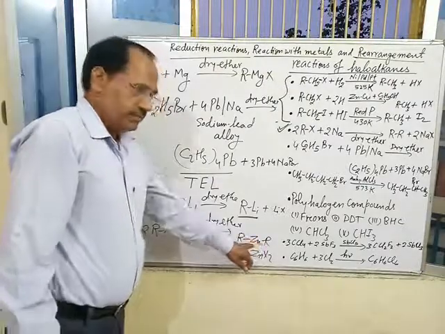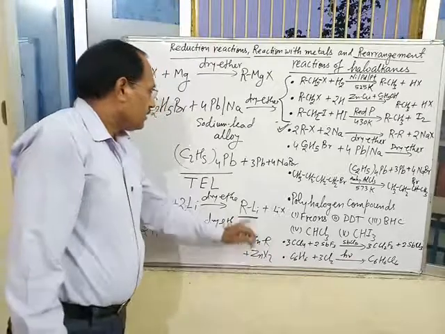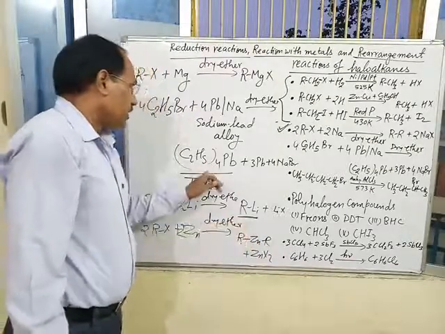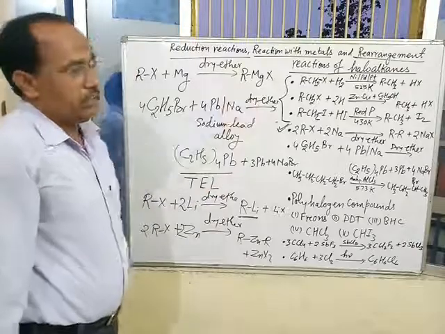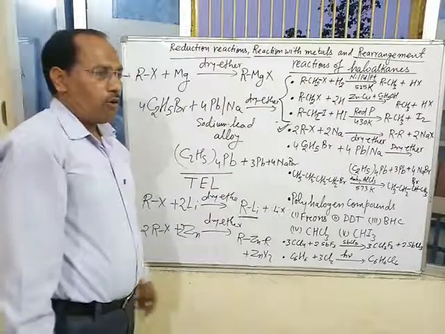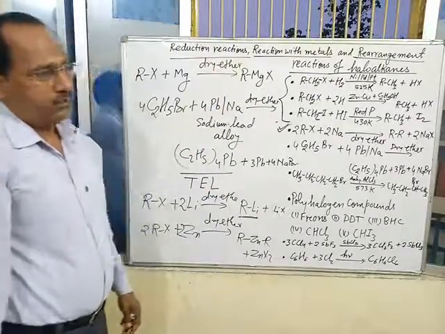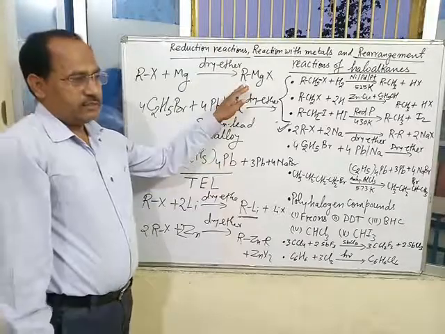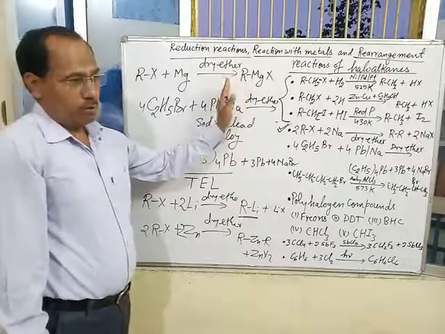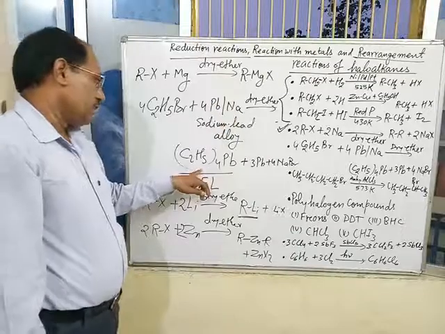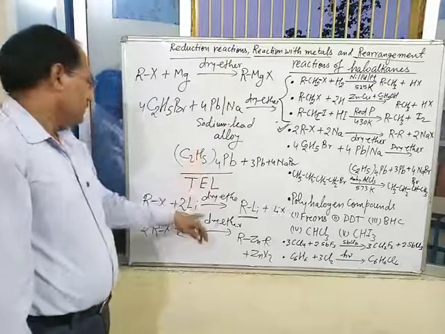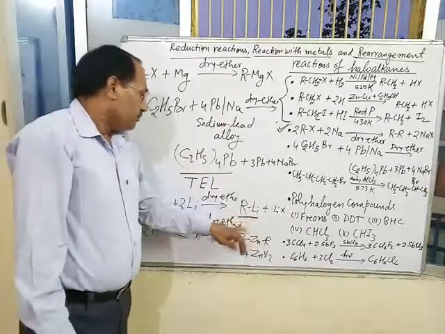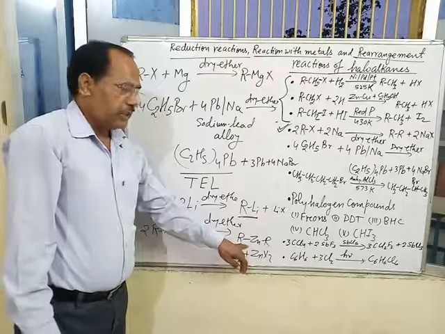Dialkyl zinc, alkyl lithium, tetraethyl lead, and Grignard reagent, all are organometallic compounds. Grignard reagent is an example of organometallic compound. Tetraethyl lead is organometallic compound. Alkyl lithium, dialkyl zinc, these are organometallic compounds.